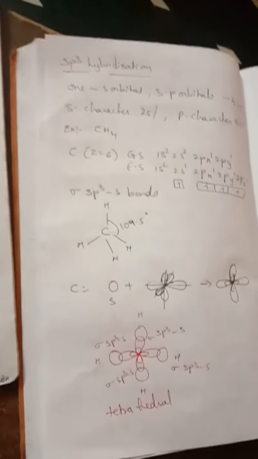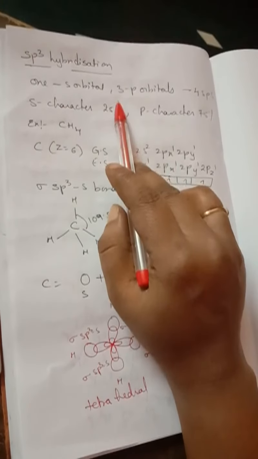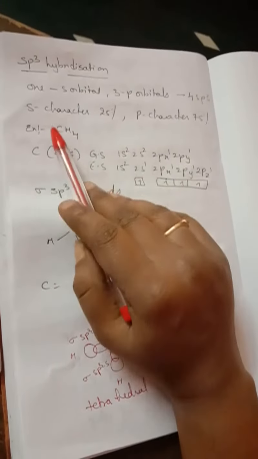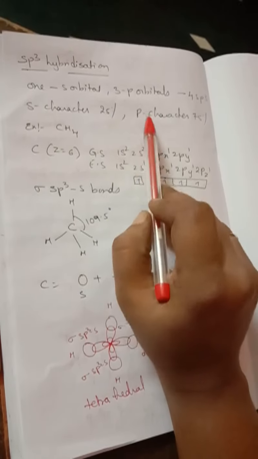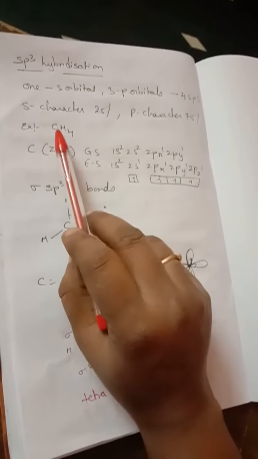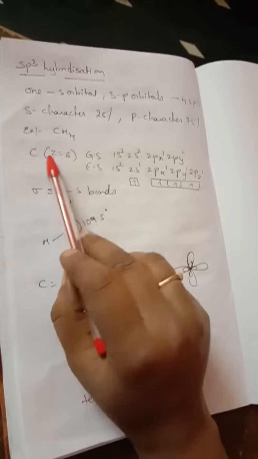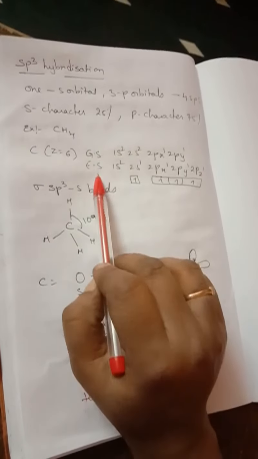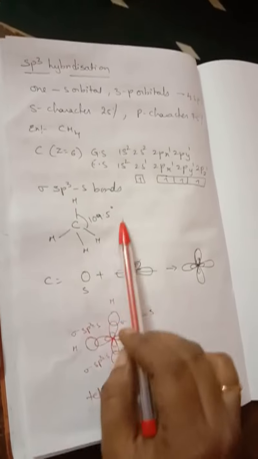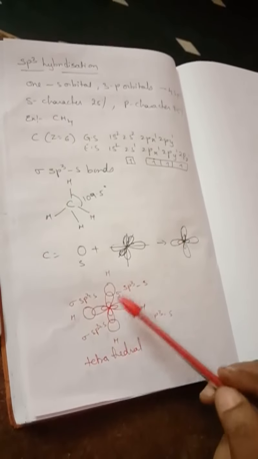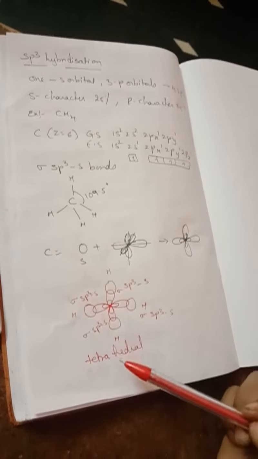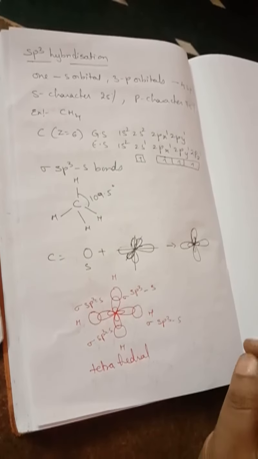So this is about sp3 hybridization. One s orbital and 3 p orbitals intermix to give 4 sp3 hybrid orbitals. In that, s character will be 25% and p character will be 75%. The central atom is carbon. Example: CH4, methane molecule. So for carbon, the ground state electronic configuration, the excited state electronic configuration, and the bonds formed are as discussed. S orbital and p orbitals intermix to give this type of structure. To this structure, one s orbital of each hydrogen atom combines with the 4 sp3 hybrid orbitals, and the shape will be tetrahedral, and the bond angle is 109.5 degrees.